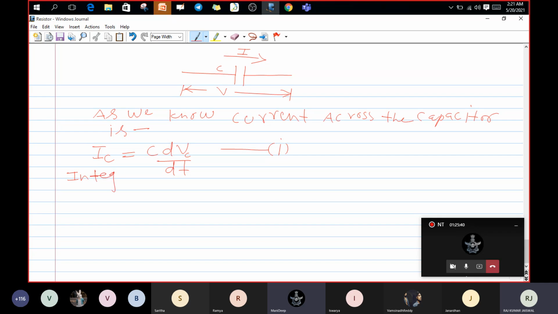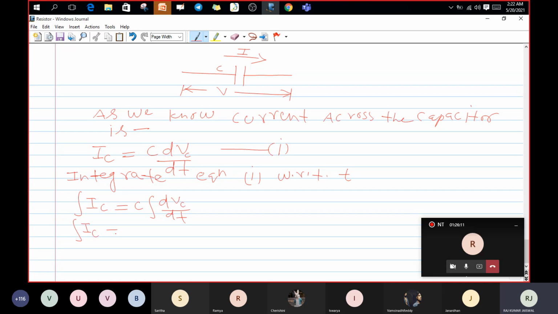Integrate. You could write with me, guys. Integrate equation 1 with respect to t. This is the IC. I can write C dVC by dt. The differentiation will cancel out, as you already know, because according to the integration properties we could get VC.